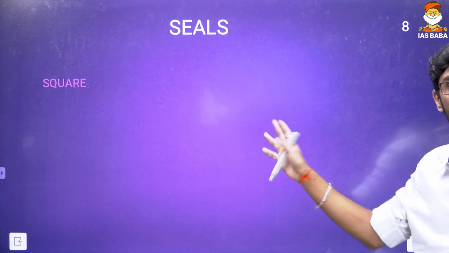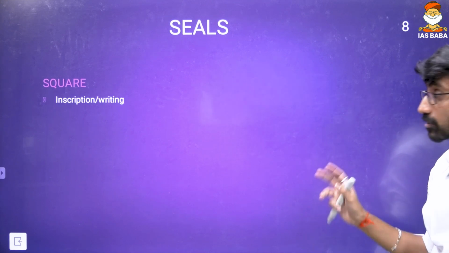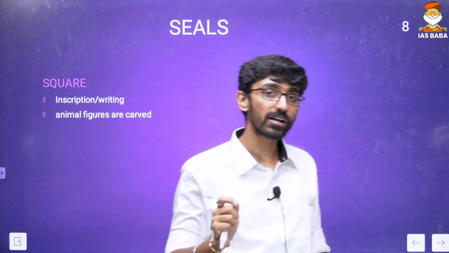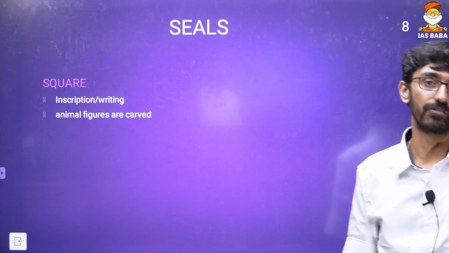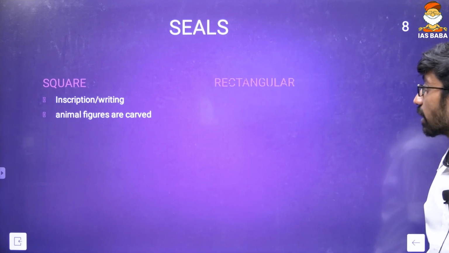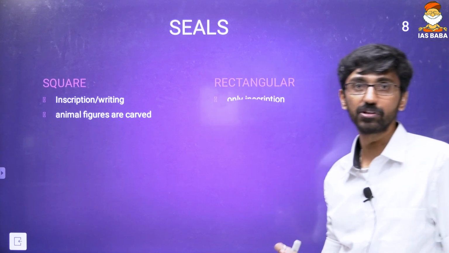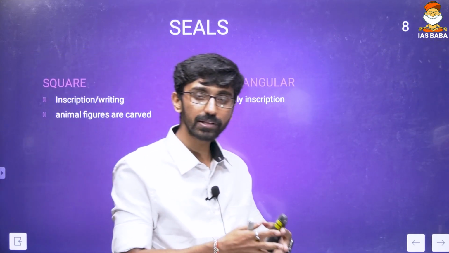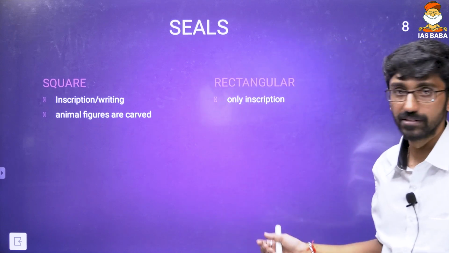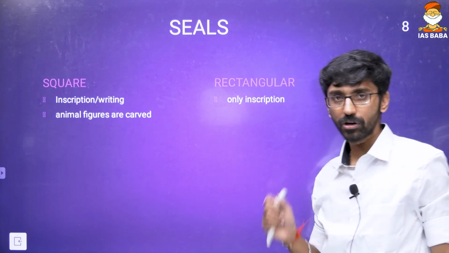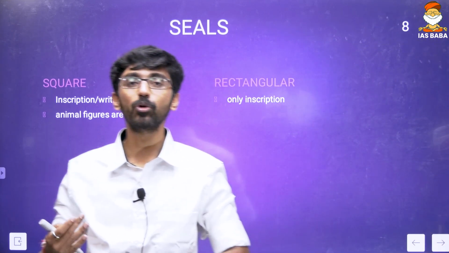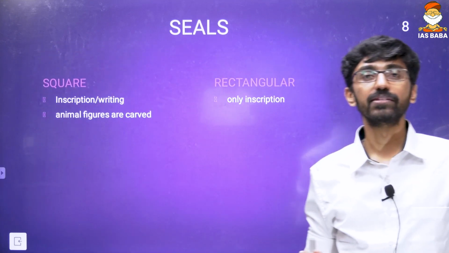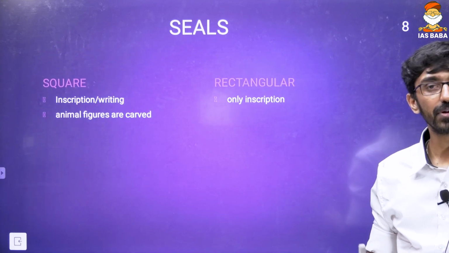And the seals, I told you, are square and rectangular. The square seals are used for inscription and writing purposes, and also for the carving of animal figures. But the rectangular seals are used only for inscription purposes. And the evidence about the Harappan inscription is on seals. It is also written on a little bit of pottery, but majorly from Harappan seals we come to know about the script, or the language, the writing script of Harappan civilization.